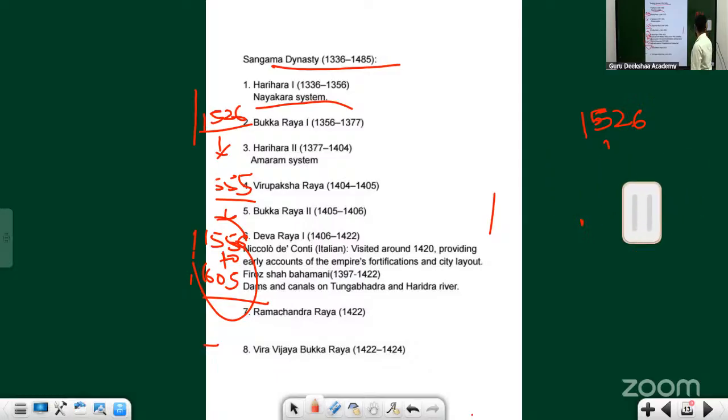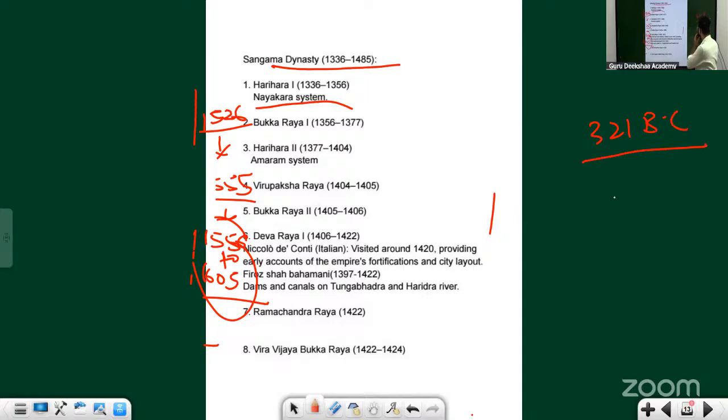Now forget about the Mughals. Think about other ancient Indian history which you have already studied. 321 BC to 187 BC, the Mauryan Empire. How many years? 121 plus 13, that is 144 years, lesser than the Sangama dynasty. So think about any other dynasty then.